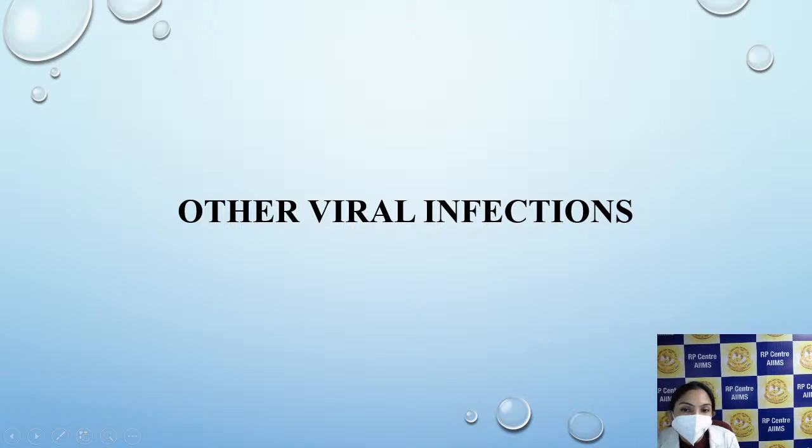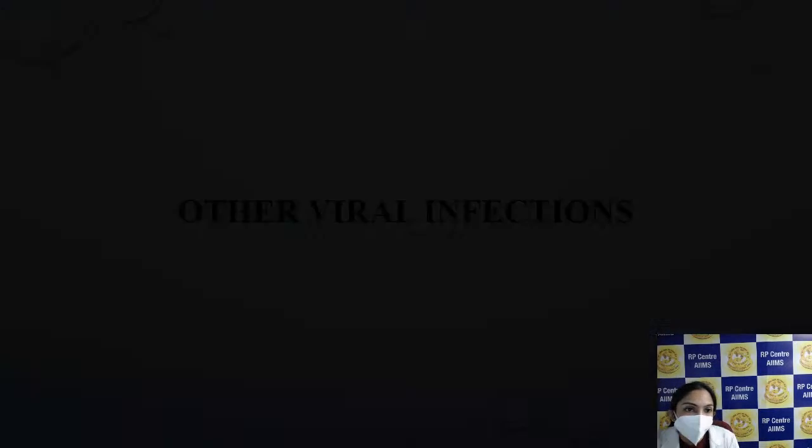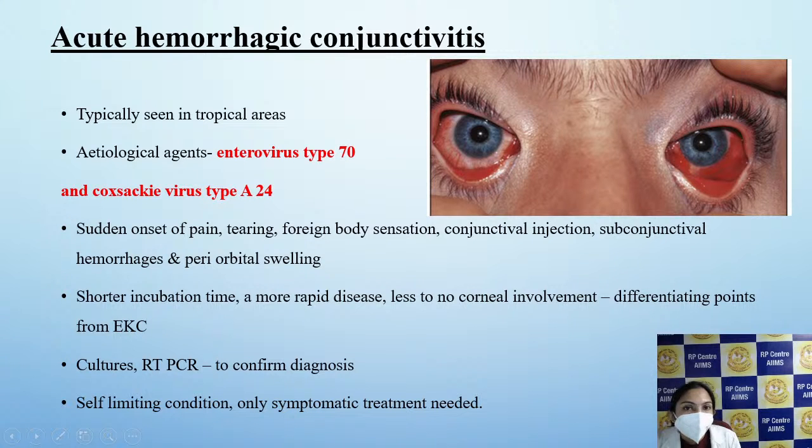Now coming on to other viral infections that you should know. Acute hemorrhagic conjunctivitis is typically caused by picornavirus, enterovirus type 70 and Coxsackie type A24. It also has a sudden onset of pain, tearing, foreign body sensation, conjunctival injection and subconjunctival hemorrhages with periorbital swelling.